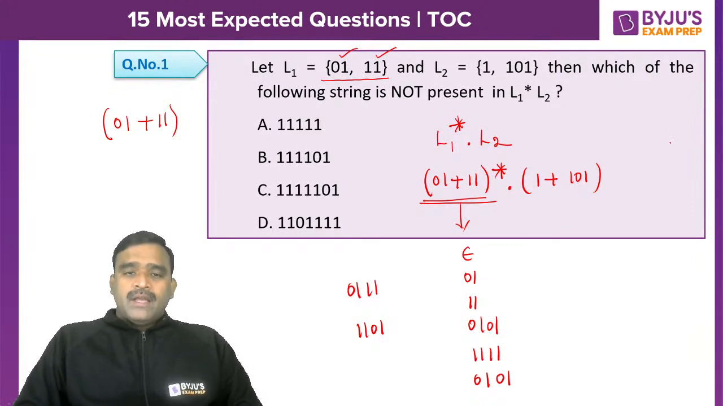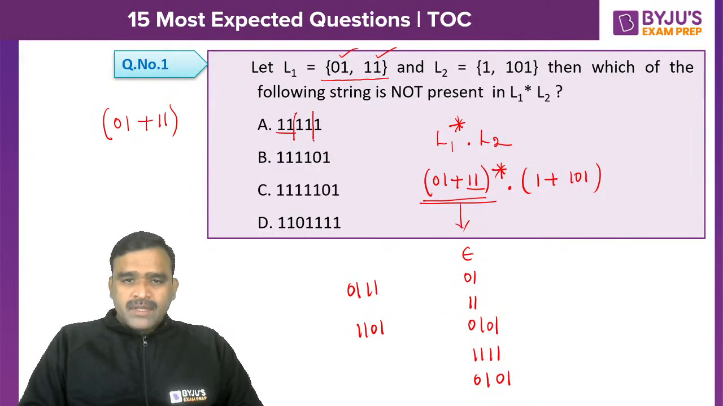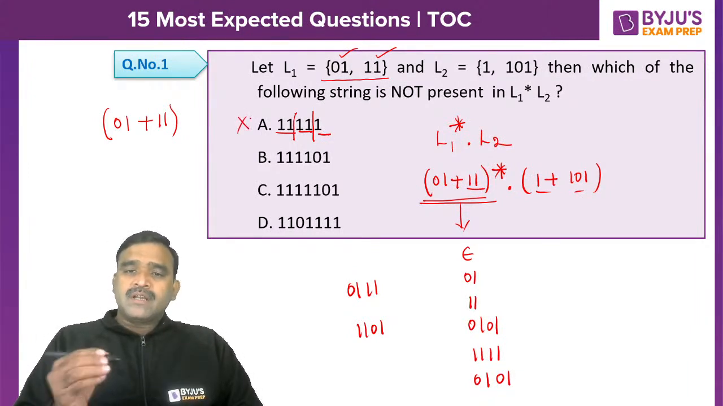Actually, if you take option A, 11, we can bifurcate the symbols. First instance 11, second instance also 11. Any number of 11s we can take, and the ending can be either 1 or 10. So this can be considered as the ending. So this is present. So this is not the right answer, because we have to find which is not present.